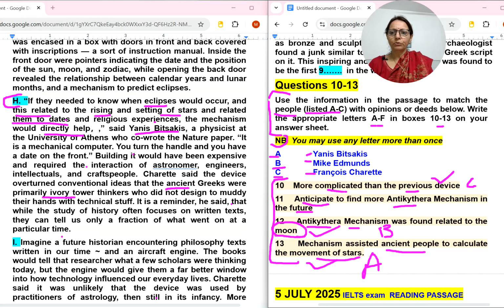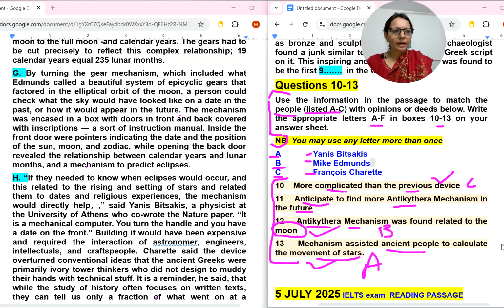Okay. So the future kind of word I can see here in I number paragraph. Let's move. So when I was reading this paragraph, this line I think we have ignored. So we have totally talked about the moon and its movement and all. But here also this Edmund person, I think Edmund is talking or someone else is talking.